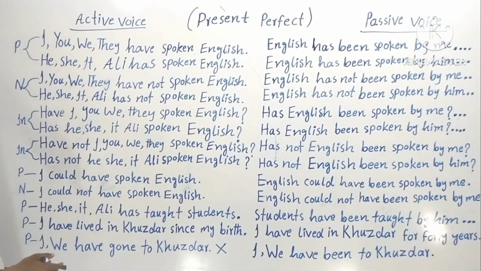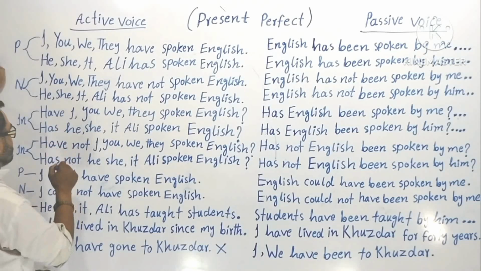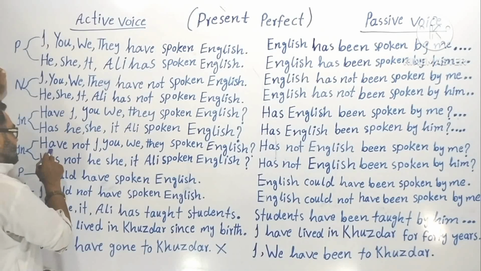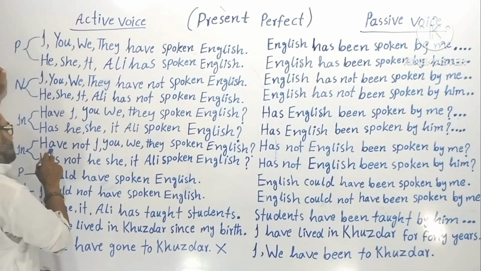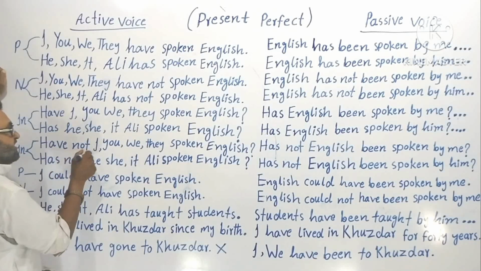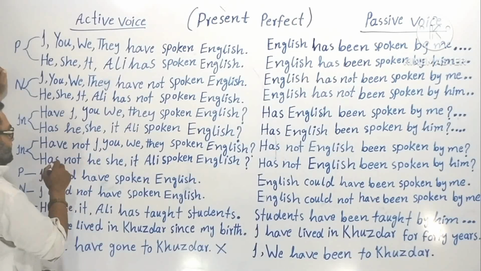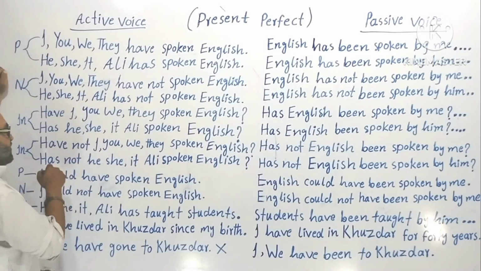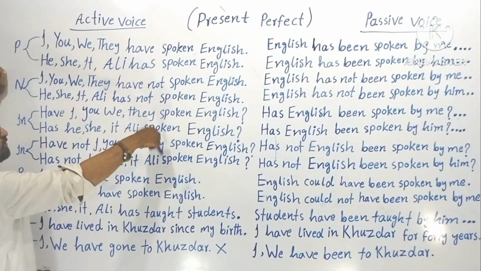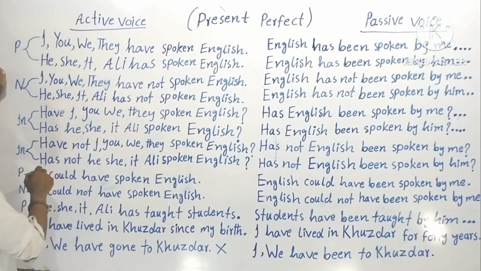Now let's go to the interrogative negative of active voice in present perfect. Now here it was only helping verb, okay, then subject. But here it is helping verb, then not, then the subject. First of all, you have to put the helping verb, then not, then the subject. Okay, this is a plural verb for plural subjects. This is a singular verb for singular subjects. I'm talking about the helping verbs. Okay, not the main verb. Main verbs are these. I'm not talking about this. I'm talking about these helping verbs.